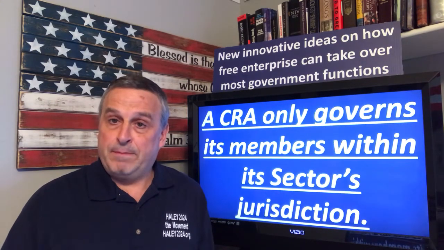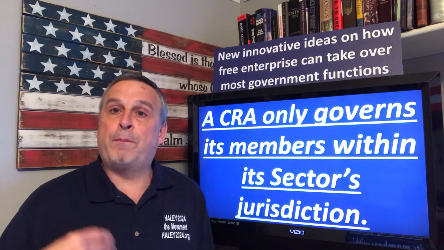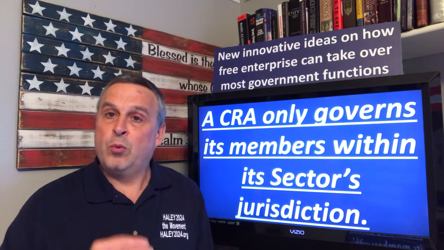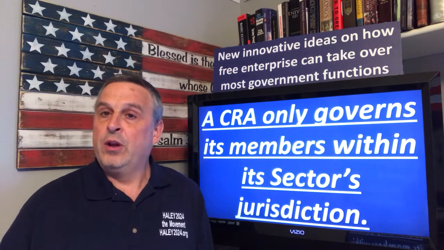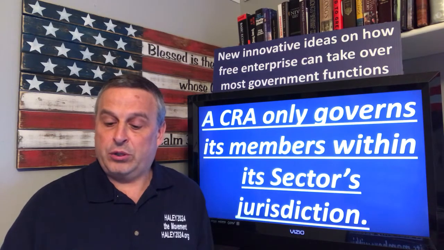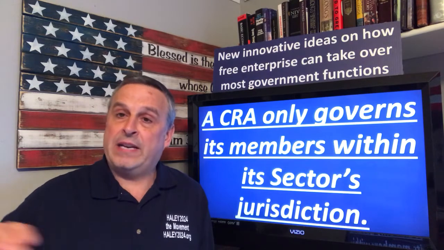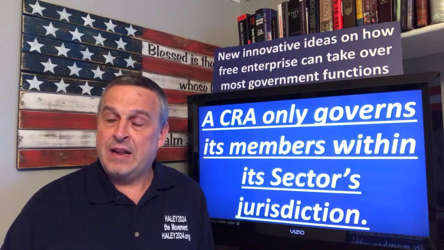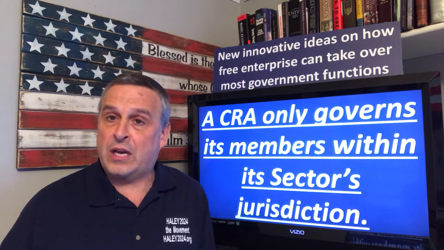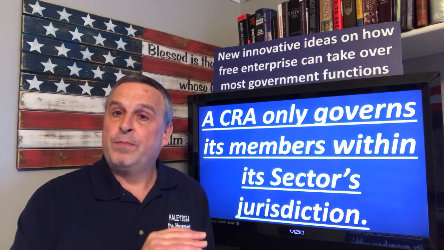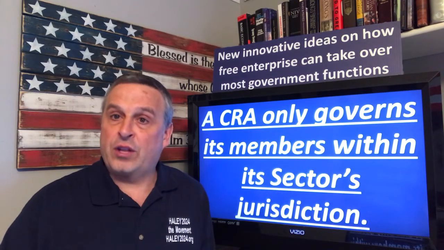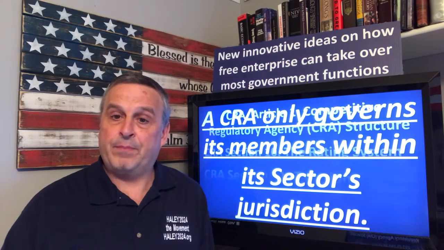CRAs only govern their members, so everybody has to pick a CRA per sector. We'll go over the 30 sectors in a minute. But CRAs only govern their members. So I get governed by the governing agency I want. My neighbor gets governed by the governing agency they want. We have about a dozen choices per locality, per state, for the federal government. We'll go over all that.